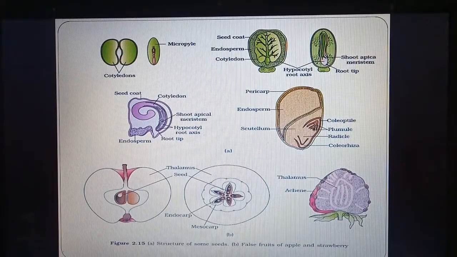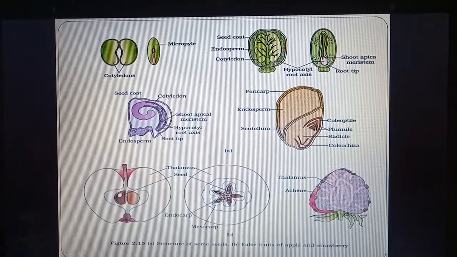In the second diagram we can see a transverse section of apple. In this we can see thalamus is outside, it is the edible part, and the mesocarp is inside, it is non-edible. And in the third figure we can see strawberry. Strawberry is also a false fruit because the edible part is thalamus. Strawberry has many fruits, so it is called achene. It is a group of fruits.